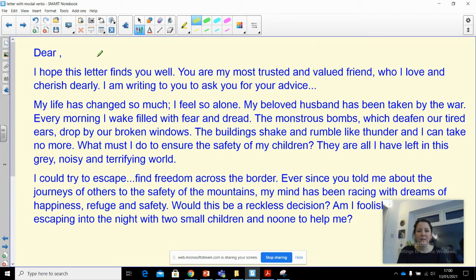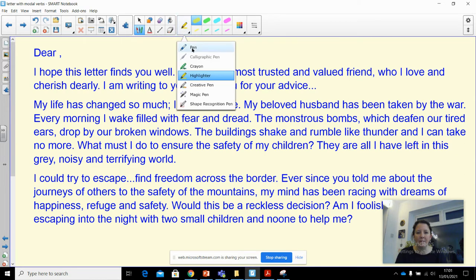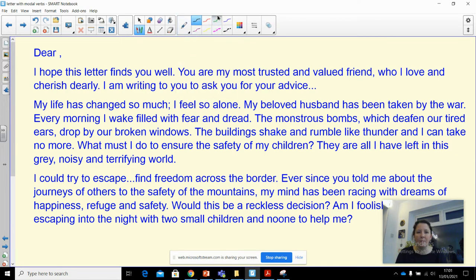So I hope this letter finds you well. You are my most trusted and valued friend, who I love and cherish dearly. I am writing to ask you for your advice. I think that's an introductory paragraph, isn't it? So if I was marking that, I'd say yes, an introductory paragraph. Not too adventurous with my punctuation, but I've used an ellipsis at the end, and I've used a comma here. You are my most trusted and valued friend, who I love and cherish dearly, a subordinate clause.